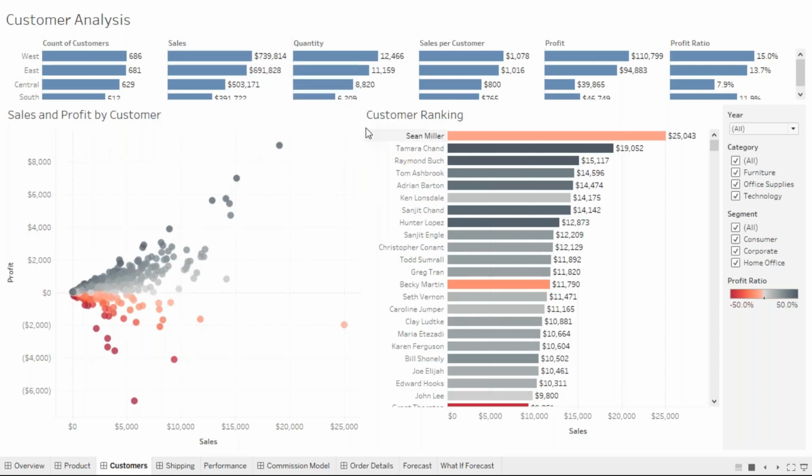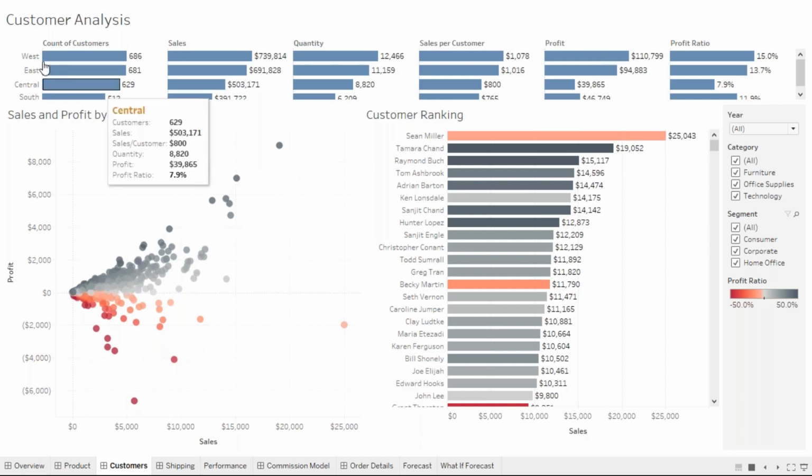So this is a kind of sample analysis provided by Tableau. Guys, can you please mute it? Suresh, please mute it. Whenever you have a question, unmute. I'm getting noise.